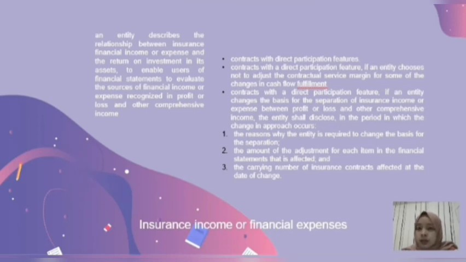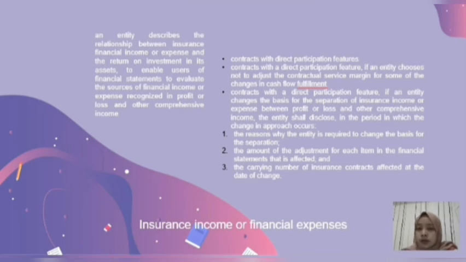But if, for a contract with direct participation features, an entity chooses not to adjust the contractual service margin for some of the changes in cash flow fulfillment, it means that an entity choosing to disaggregate insurance finance income or expense between profit or loss and other comprehensive income might change the basis on which it determines the amount to be included in profit or loss from systematic allocations to the current period.